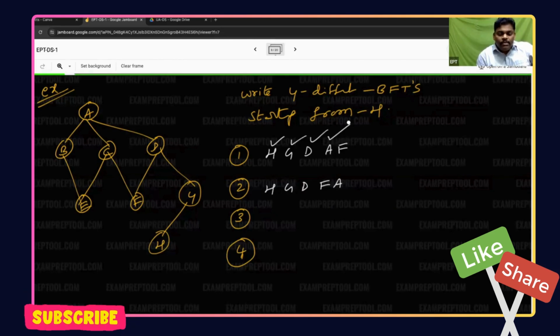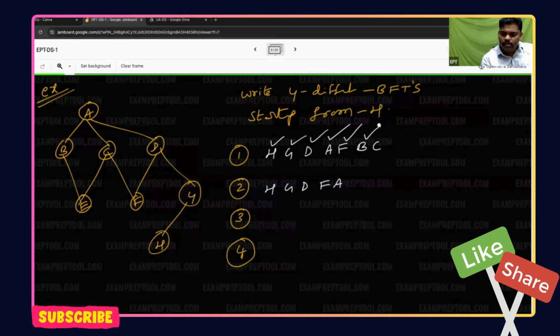A first. A adjacent is BC. Next one. Who is the F adjacent? F adjacent is CD, already there. Next one. Who is the B adjacent? E. So this is the one answer.